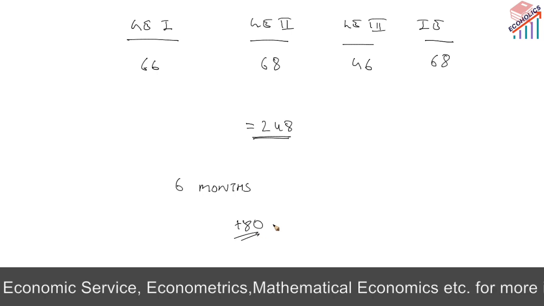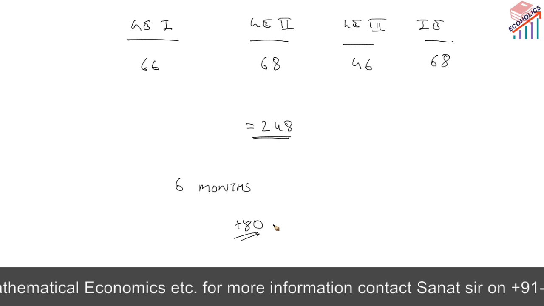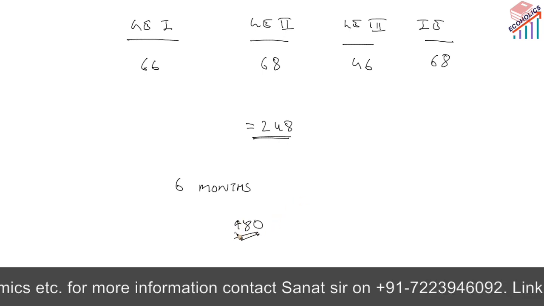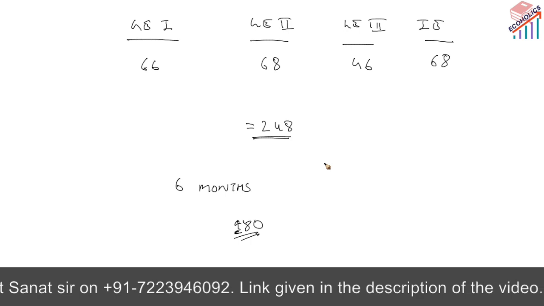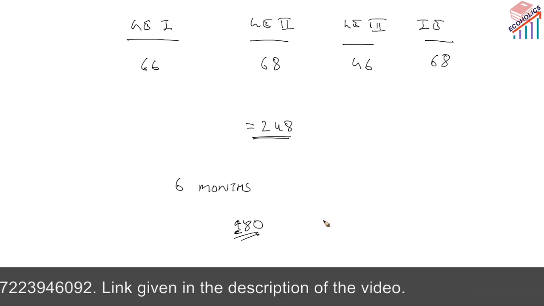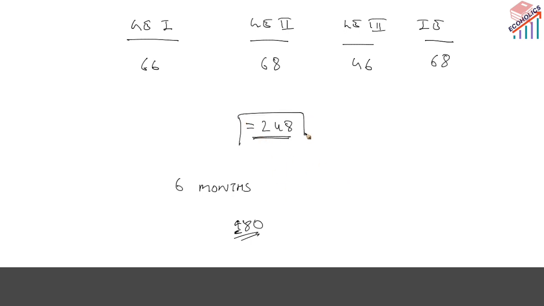So within 180 days we will cover almost one topic daily, and whenever we have a big topic or a small topic, we will adjust accordingly. So these are 248 topics.